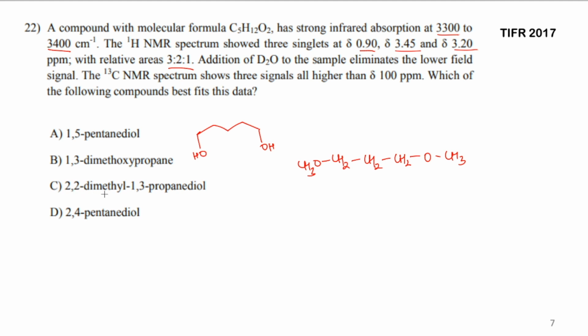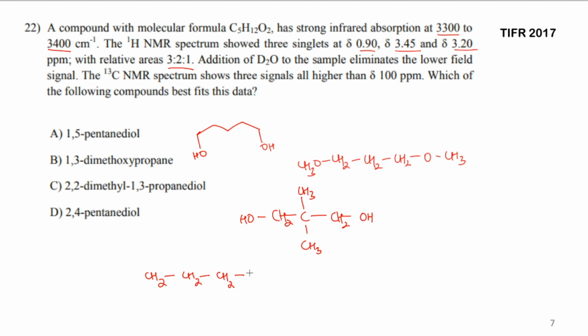Option C is 2,2-dimethyl 1,3-propane diol. So that is going to be like this, CCC. We have propane, and 1,3-diol means OH and OH, and 2,2-dimethyl means 2 methyl groups here. Yeah, this is what we have here. And option D is 2,4-pentane diol, so CH2, CH2, CH2, pentane diol, right?